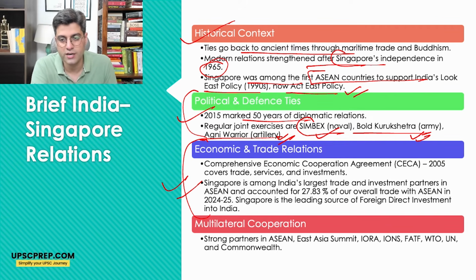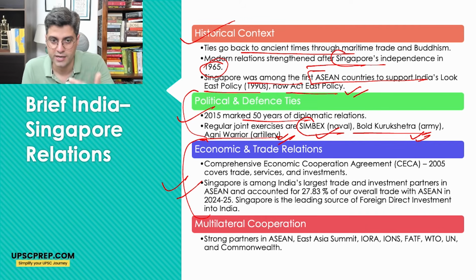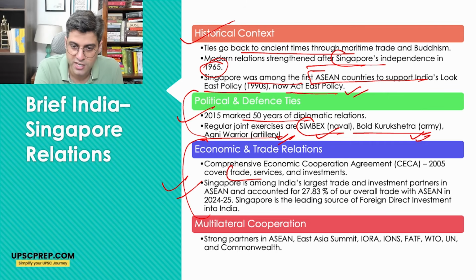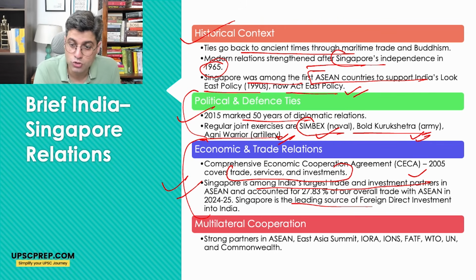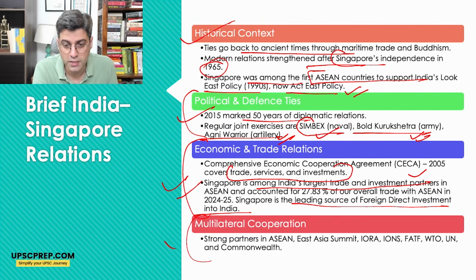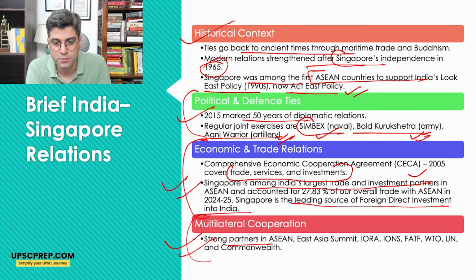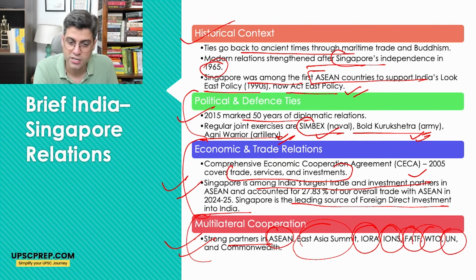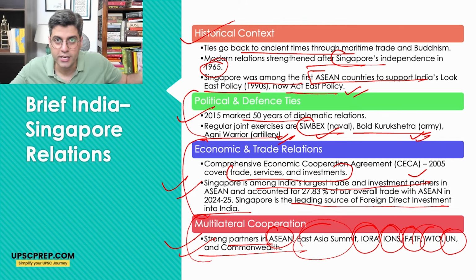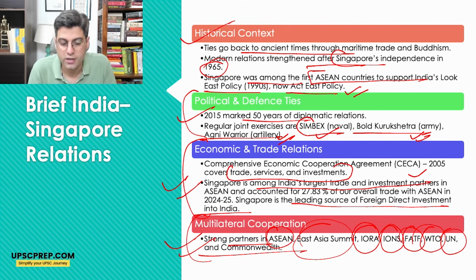There are economic and trade relations, like the Comprehensive Economic Cooperation Agreement signed between India and Singapore since 2005, which covers trade, services and investments. Singapore is among India's largest trade and investment partners in the ASEAN region. Singapore is also the leading source of FDI into India. There's multilateral cooperation, strong partners. Singapore is part of ASEAN, East Asia Summit, Indian Ocean Rim Association, Indian Ocean Naval Symposium, FATF, World Trade Organization, United Nations and Commonwealth. So there are multiple areas where India is multilaterally also having a close relationship with Singapore.